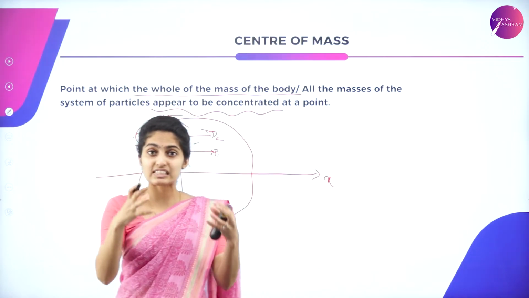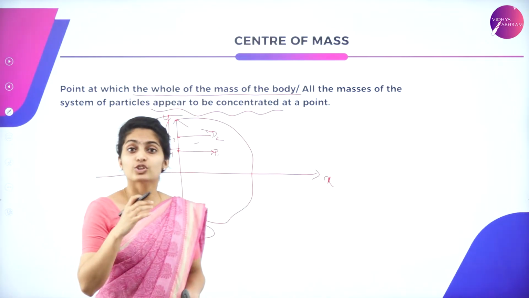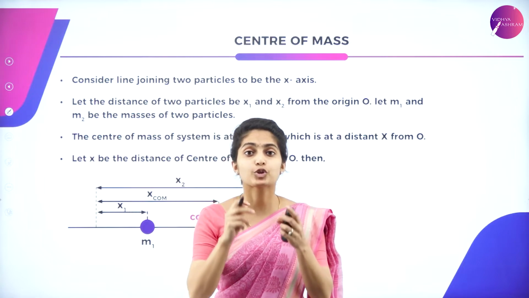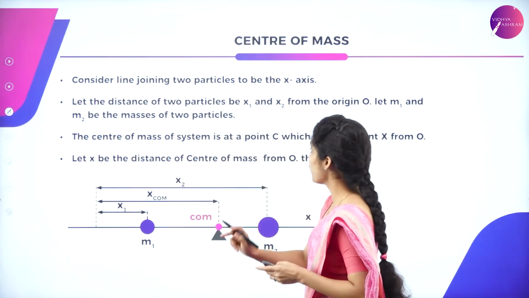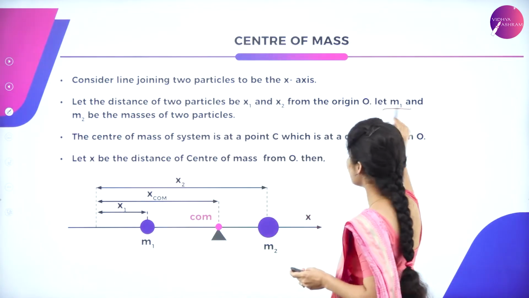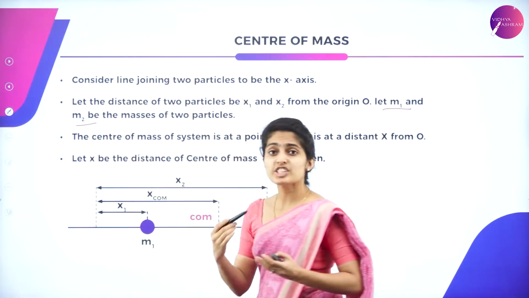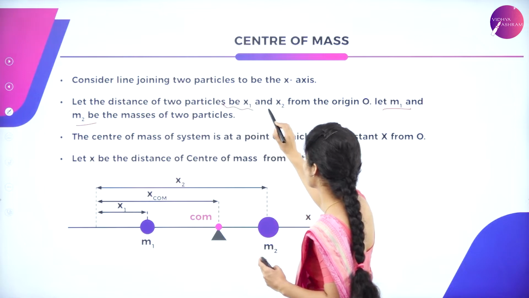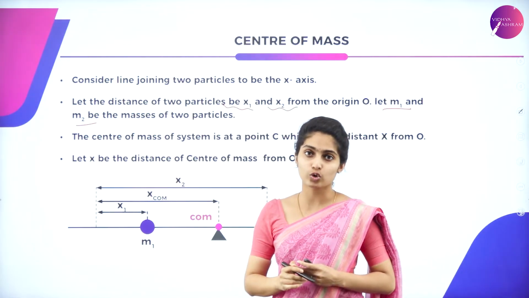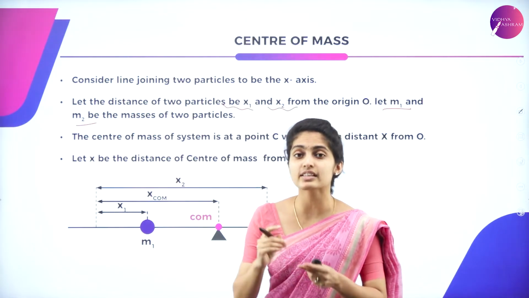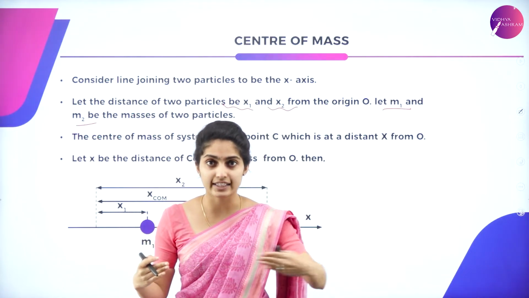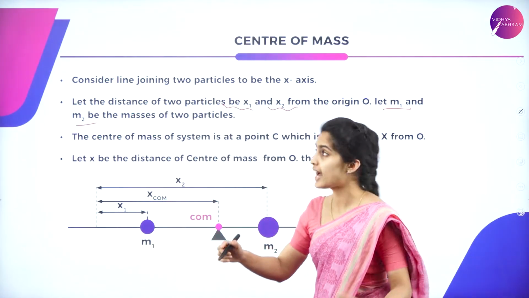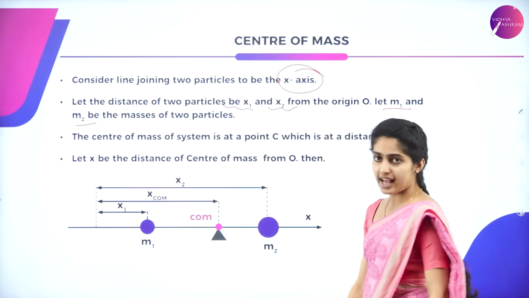Now when you consider the center of mass, here we are considering two objects of masses m1 and m2 at a distance from the origin. Let the distances be x1 and x2 from the origin, and these two particles lie on the horizontal axis, the x-axis.